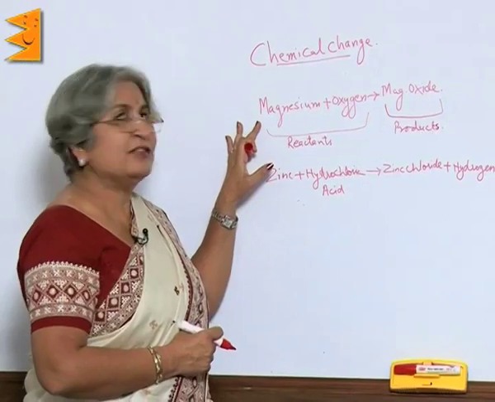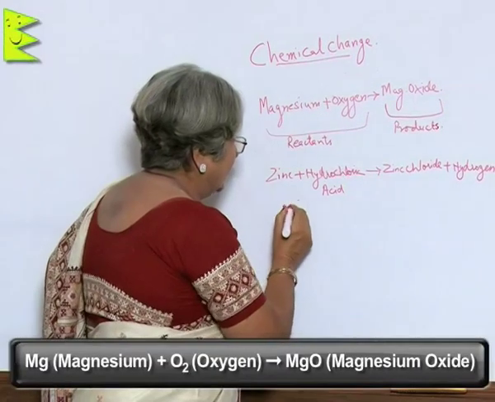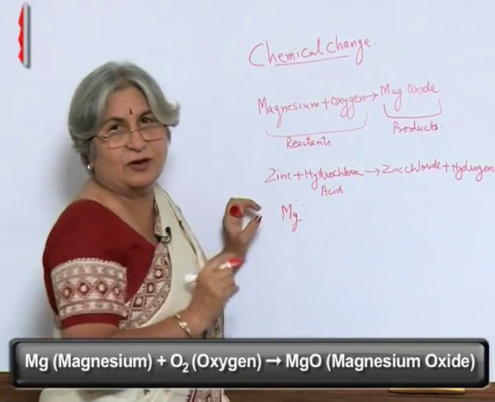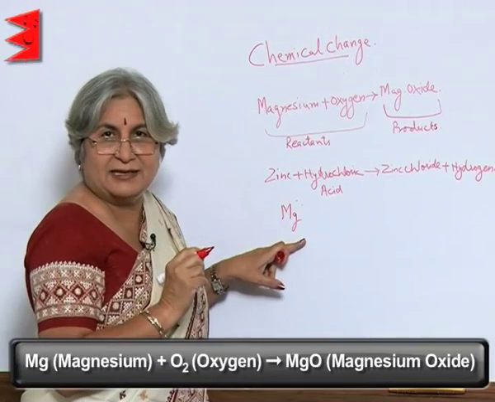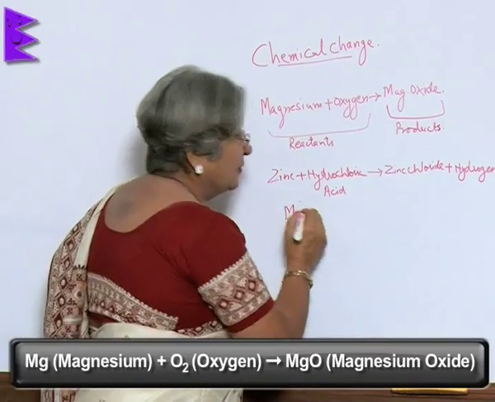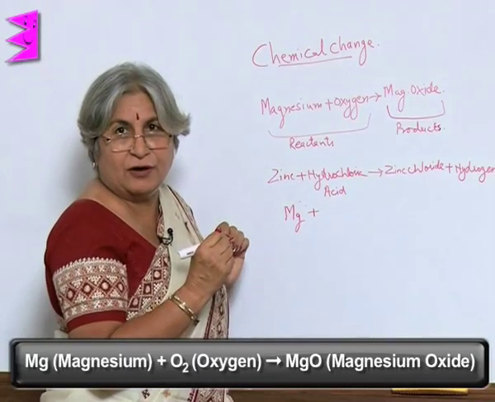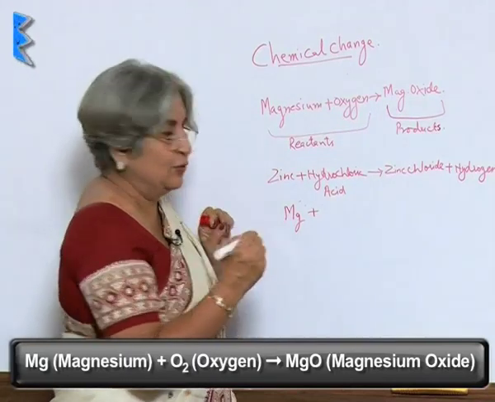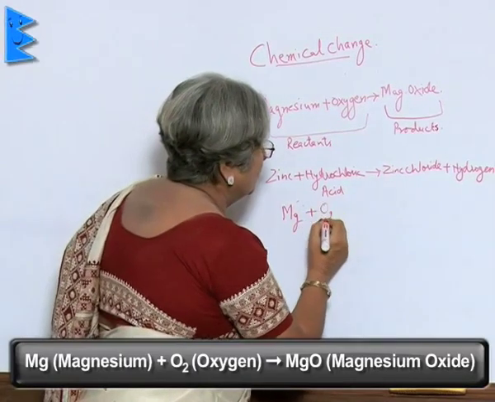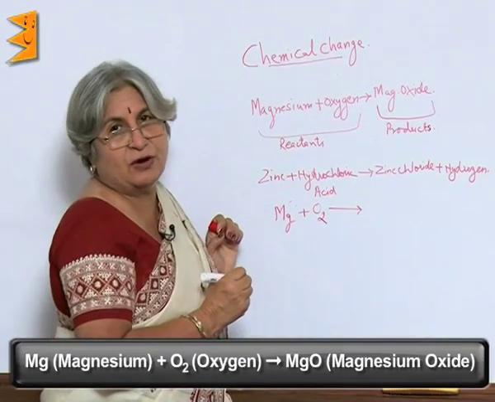Now, in the case of magnesium, the symbol is Mg, capital M, as the first letter is always capital and the second letter is small. So, Mg plus the symbol of oxygen is O, and in the molecular formula it is written as O2. So, O2 leads to the formation of magnesium oxide.